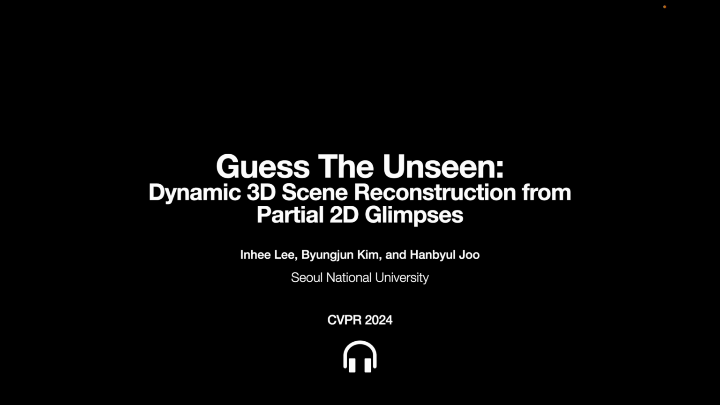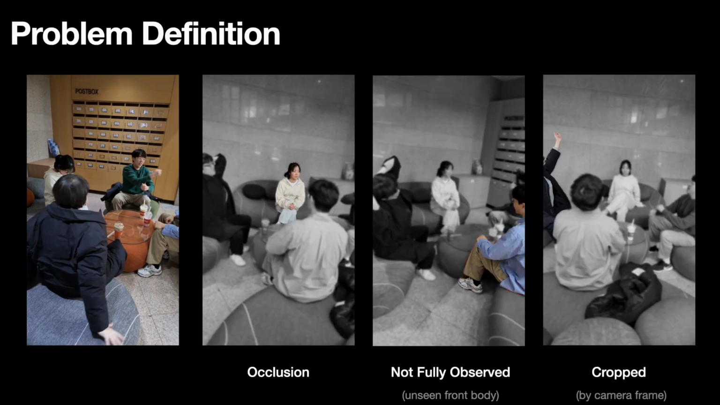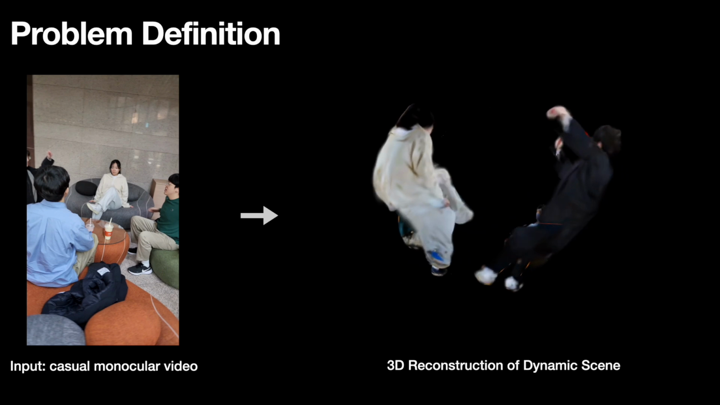We present Guess the Unseen, dynamic 3D scene reconstruction from partial 2D glimpses. When capturing videos of people in daily life, individuals are often occluded, suffer from a lack of observations, and are cropped by camera frames. Using this casual video as input, GT reconstructs 3D human appearances.